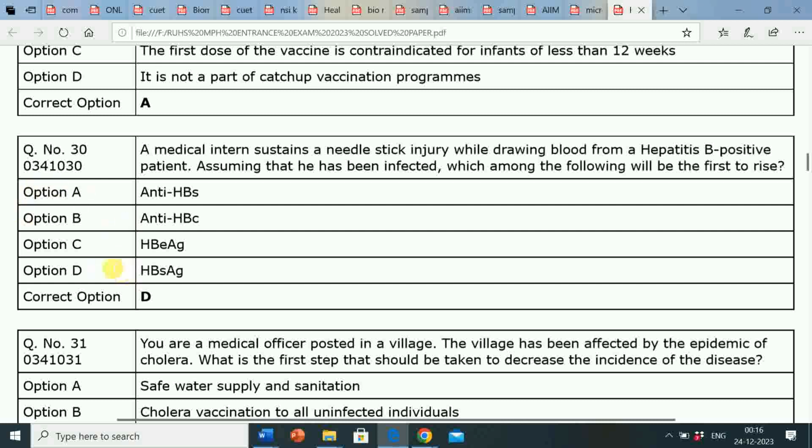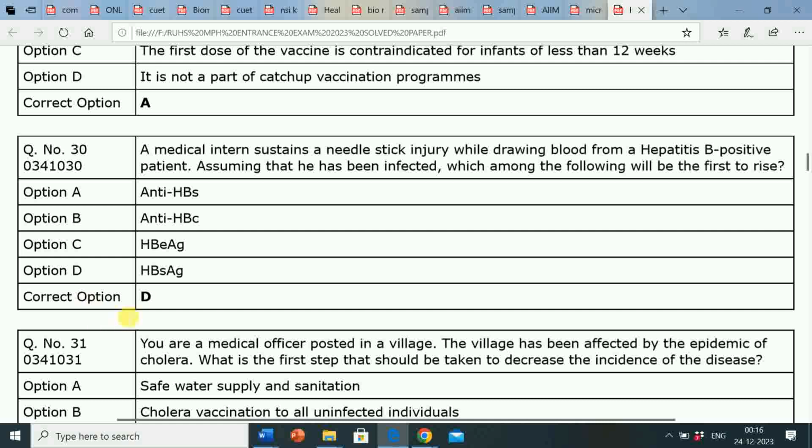Next is option C, HBeAg, full form of HBeAg is hepatitis B E antigen. Then option D, HBsAg, that is hepatitis B surface antigen.